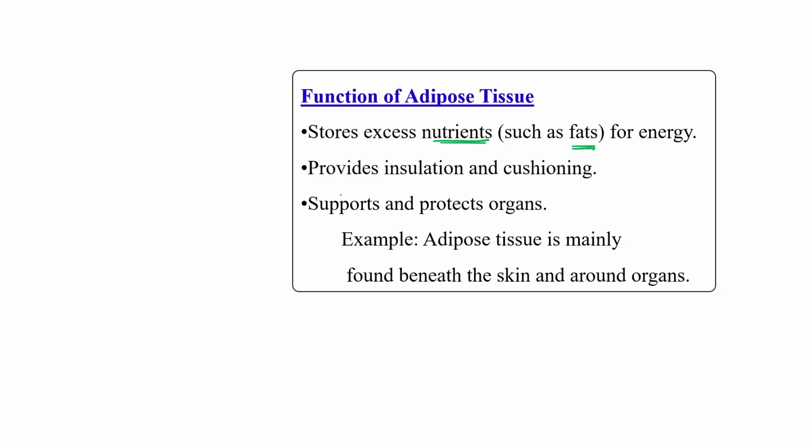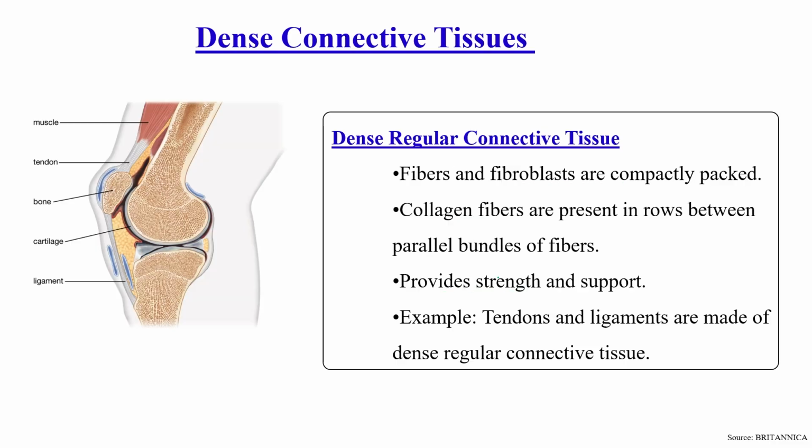And this fat actually works as an insulator and for cushioning of the body. So it provides insulation of the body, and it also provides support and protection of different organs. Adipose tissue is mainly found just beneath the skin and around the organs. Clear? So these two are the examples of loose connective tissue, adipose tissue and areolar tissue.